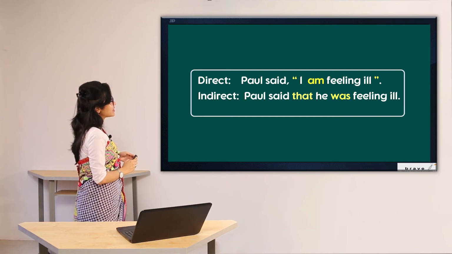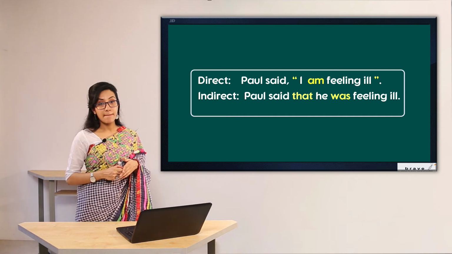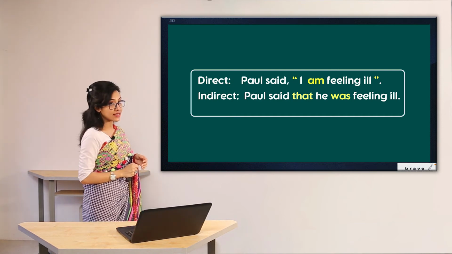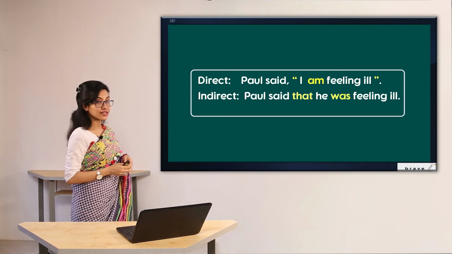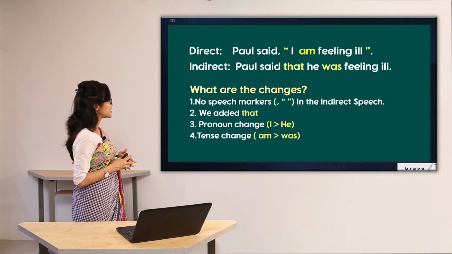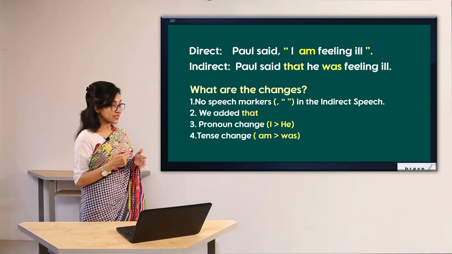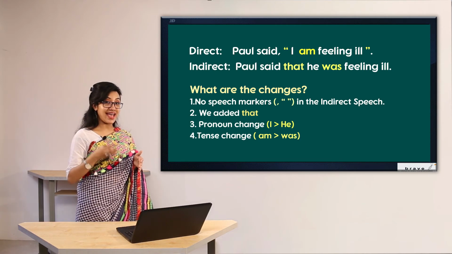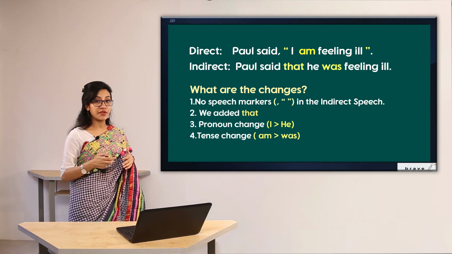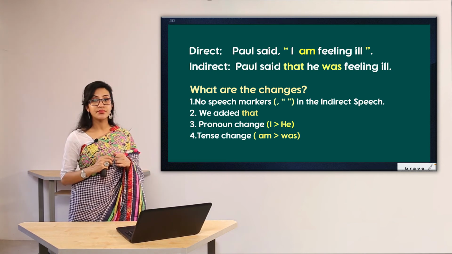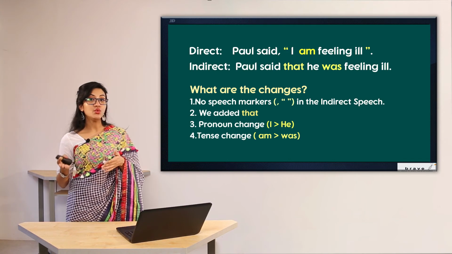And thirdly, we can see that the inverted commas have been removed completely. But the full stop that is given at the end of the sentence is intact. It has not been changed. So what are the changes? In brief, we can say that there are no speech markers in the indirect speech. We can see we added "that" in place of the comma. Thirdly, the pronoun has been changed from "I" to "he." And fourthly, tense has been changed from "am" to "was."